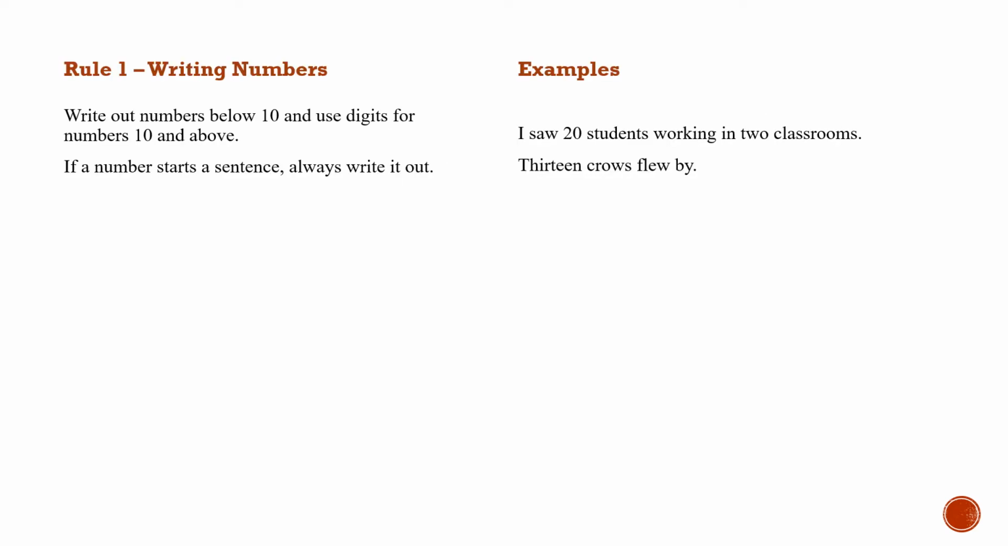Let's get started. Rule number 1 is about writing numbers. When you write numbers in APA, you write out numbers below 10 and use digits for numbers 10 and above. For example, I saw 20 students working in 2 classrooms. Note how the number 20 is written as a digit because it's above 10, and 2 is written as a word because it's below 10. However, if a number starts a sentence, always write it out. Thirteen crows flew by. That's written as a word, even though it's above 10, because it starts a sentence.